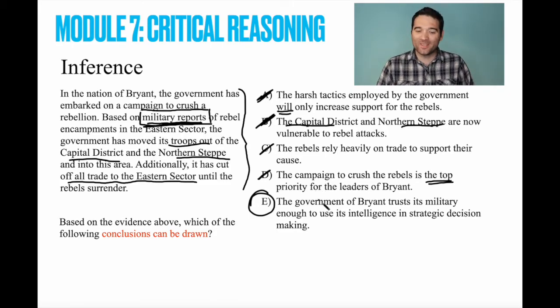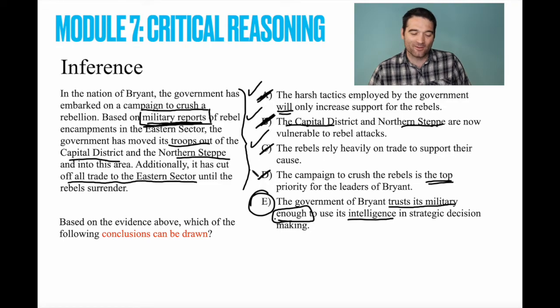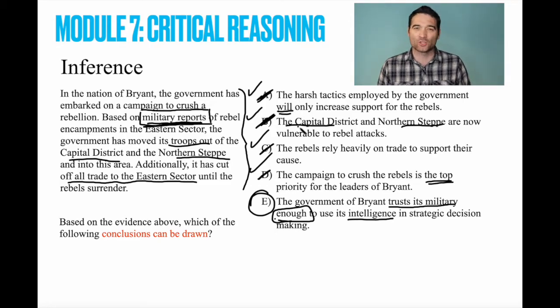And so the only thing that we can really say definitively is that the government trusts the military enough. You'll notice that it doesn't say completely, right? But it trusts it enough to use the intelligence, aka military reports, in strategic decision making, aka everything that it was doing. I just want to highlight here just how boring answer option E is, right? All these other ones are very, very exciting and kind of make you want to think more about the story. It's not about the story. It's about what can be definitively concluded from the argument. So the correct answer here is E.